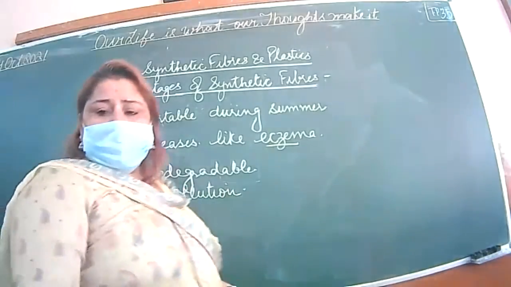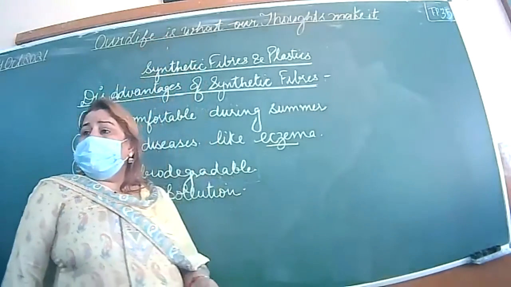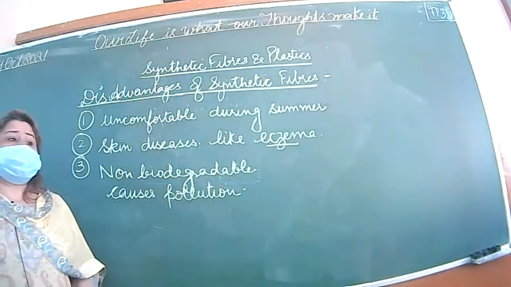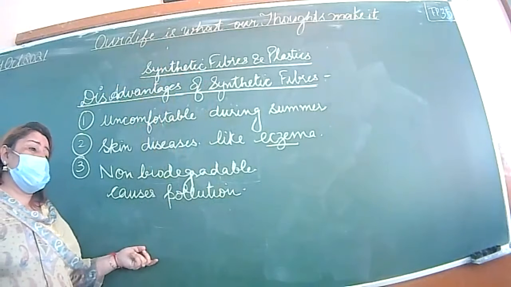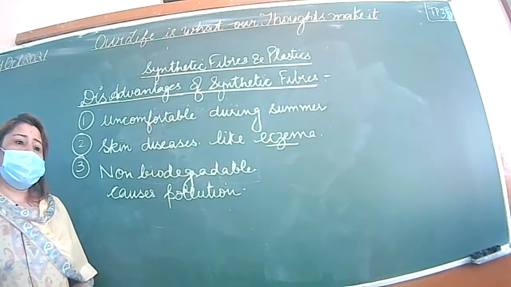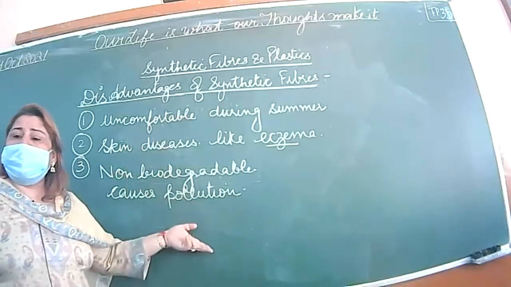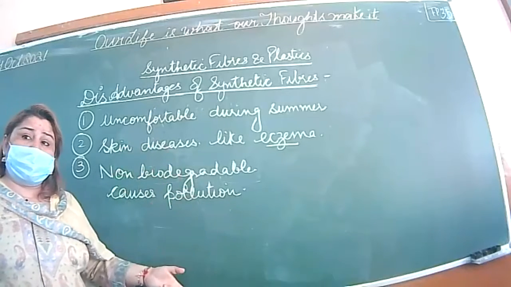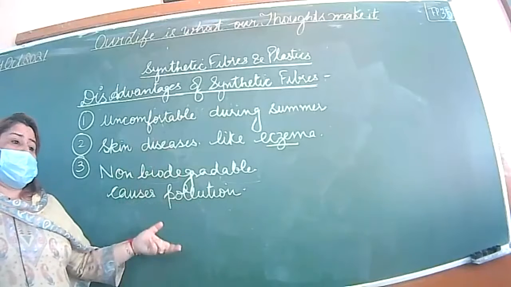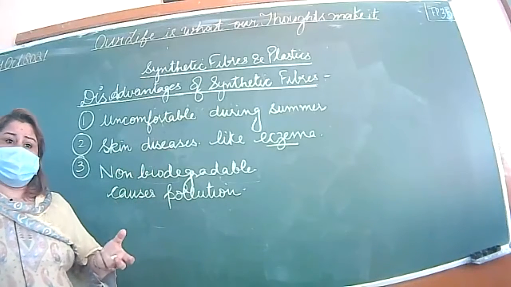Pollution, you can say soil pollution also, because when they do not decompose, they cause soil pollution and water pollution, because these are made with the help of chemicals. Is it clear? If non-biodegradable, they do not decompose because these are made of chemicals, and chemicals will catch fire as we discussed, right?